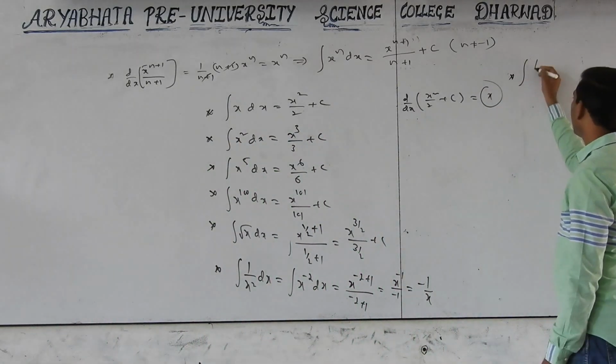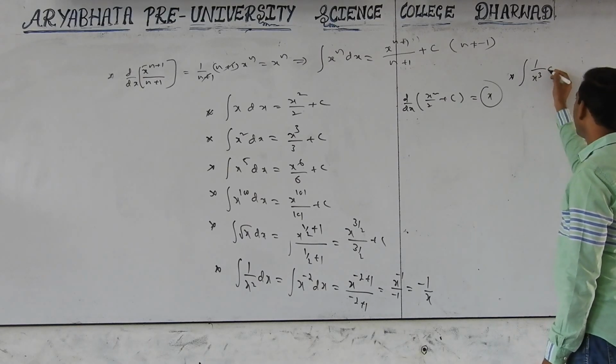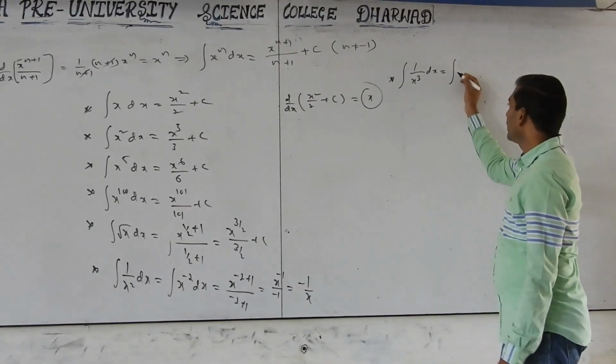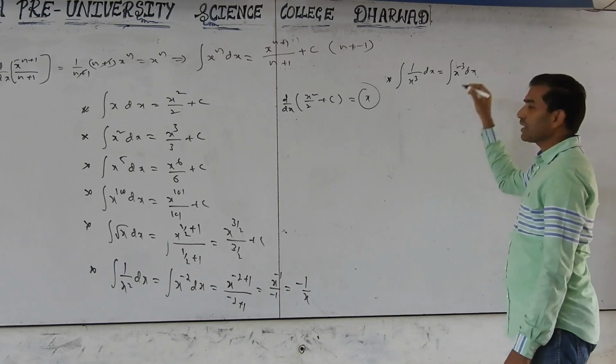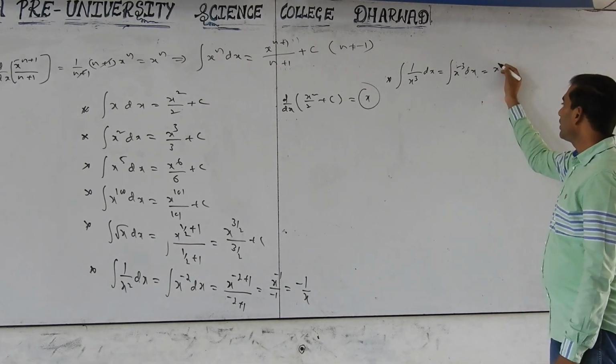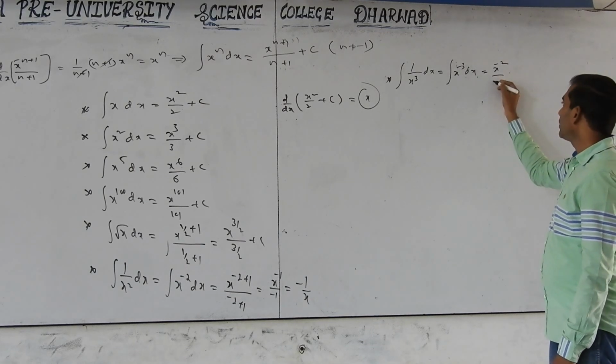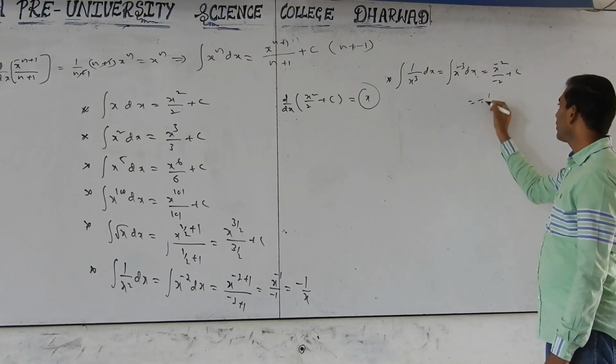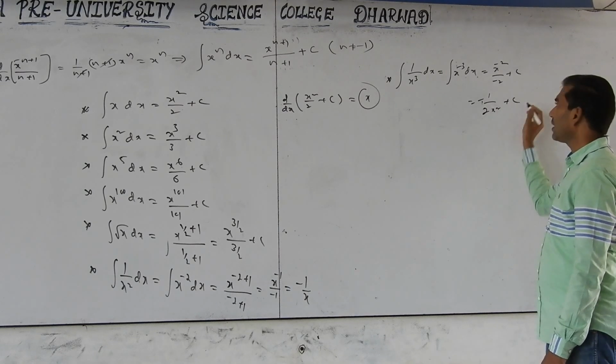Next, integration of 1 by x cube dx equals integration of x power minus 3 dx, which equals x power minus 3 plus 1 by minus 3 plus 1, that is x power minus 2 by minus 2 plus c, equal to minus 1 by 2x square plus c.